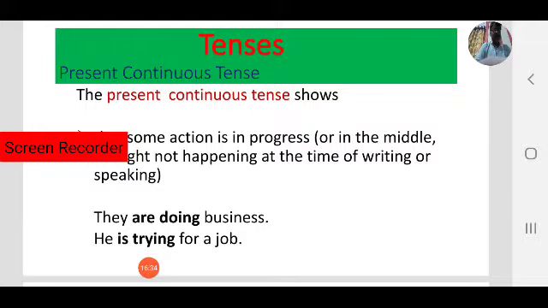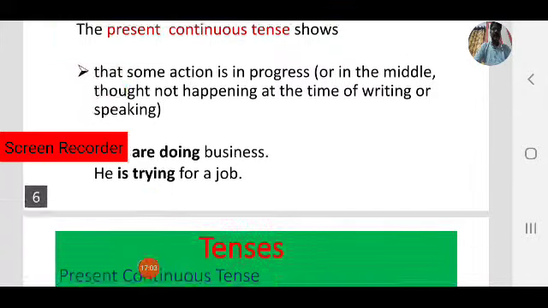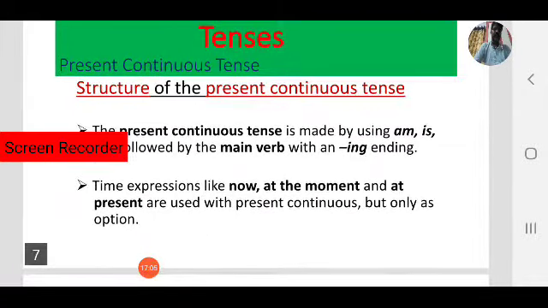That is one case. Second one is some action is in progress. In that case we use present continuous tense. For example, he is trying for a job. They are preparing for exams. In these two cases we use present continuous tense. Let us see the structure of the present continuous tense.